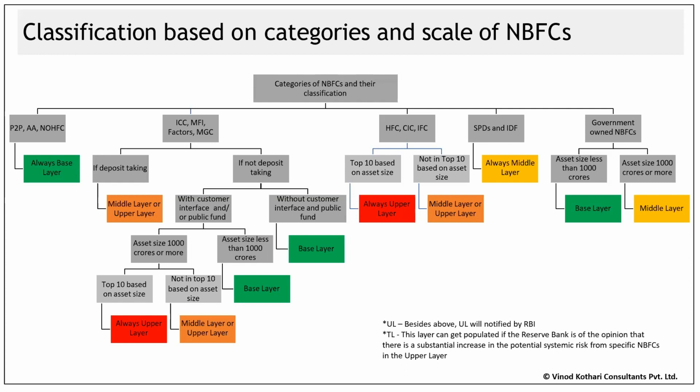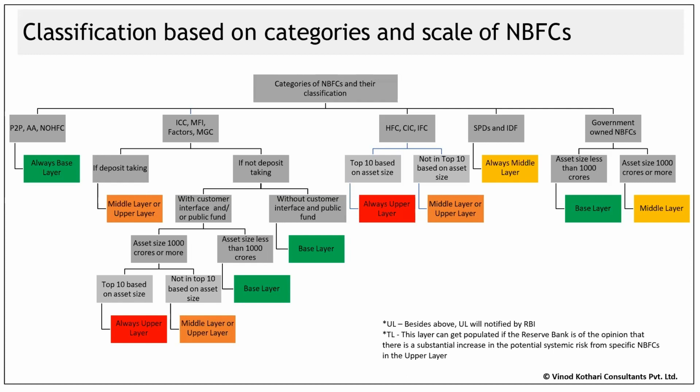Generally, multiple NBFC would not have been a difficult concept over here. But the point to consider is that the larger entity is actually base layer, irrespective of its asset size. So how do we determine the classification? I have to check the classification after clubbing the assets, for both the entities. For the larger entity without customer interface or public funds, its asset size becomes 2,000 crores. Would it still qualify under base layer? Yes, even after aggregation, it will continue to be base layer, irrespective of the asset size.